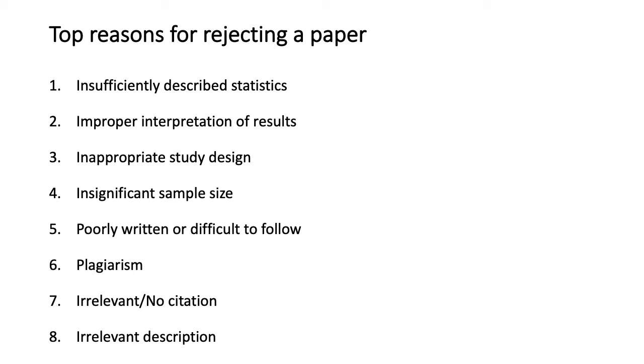Now, talking about the top reasons for rejecting a paper, they can be insufficiently described statistics. You have sufficient data, but you're not including them. You're randomly beating around the bush. You're telling something random about your findings, and you're doing it for the sake of doing it. Don't do that. If you want to do that, I suggest you not do the article writing exercise itself, because it won't give you any result. And then improper interpretation of results.